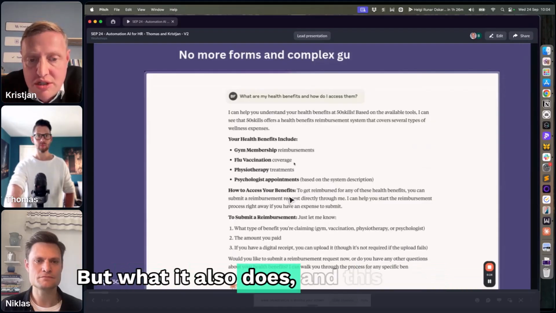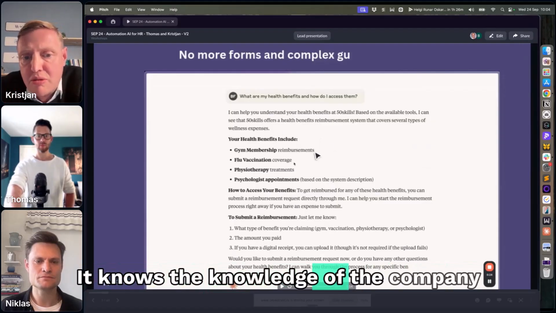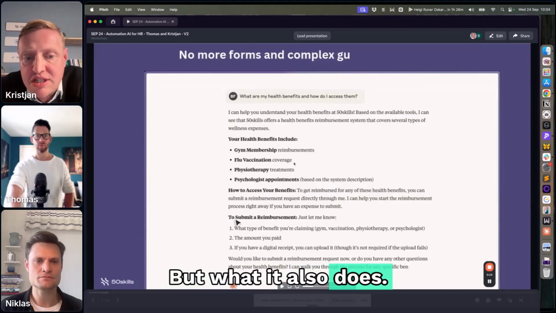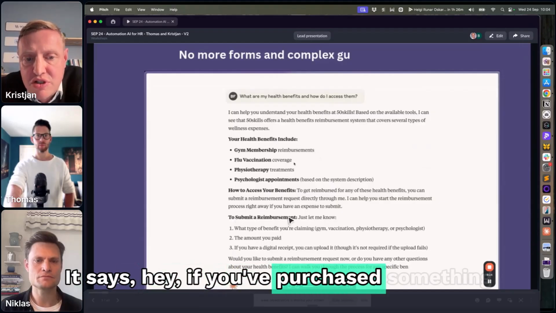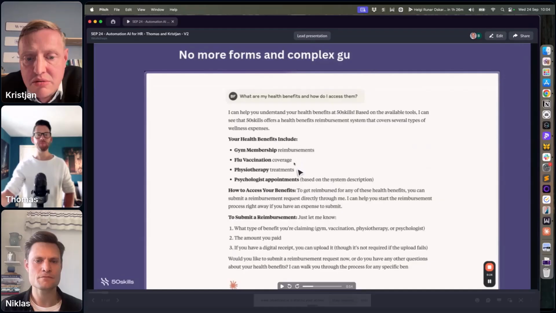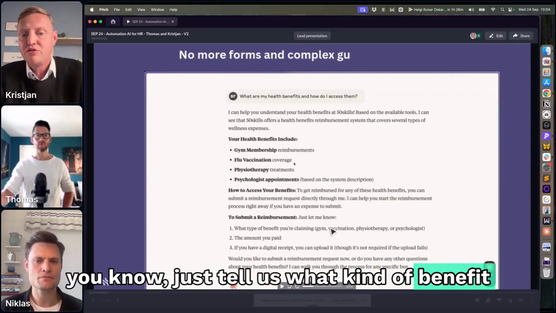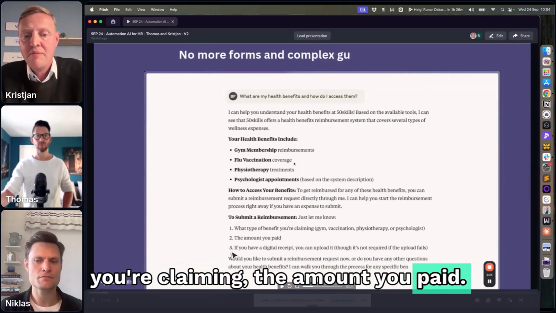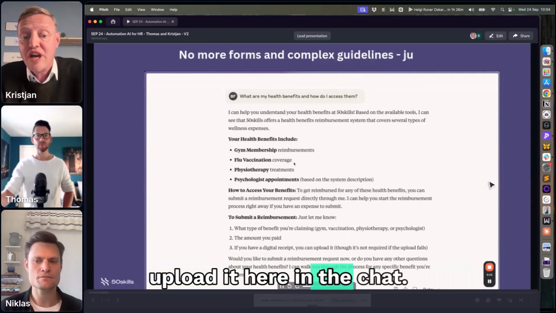But what it also does, and this is kind of interesting, it knows the knowledge of the company and it can do that. It also says, hey, if you've purchased something like a gym membership, just tell us what kind of benefit you're claiming, the amount you paid. And if you have a receipt, you can just upload it here in the chat.